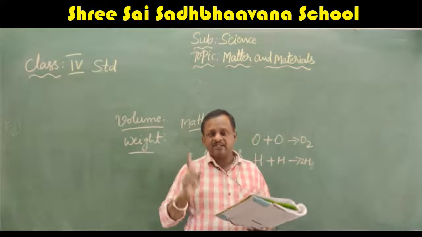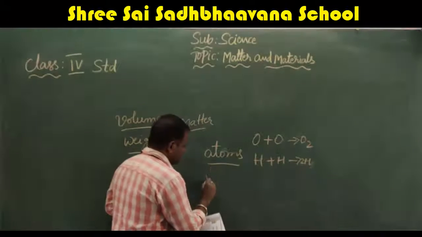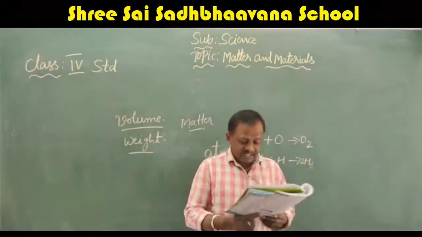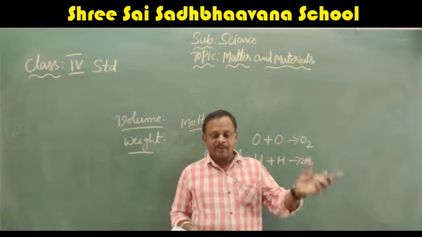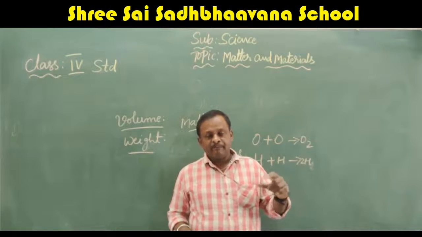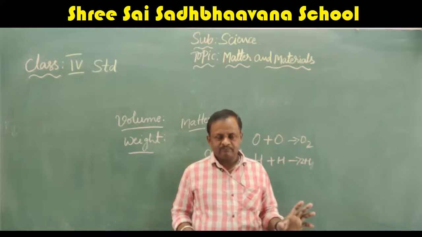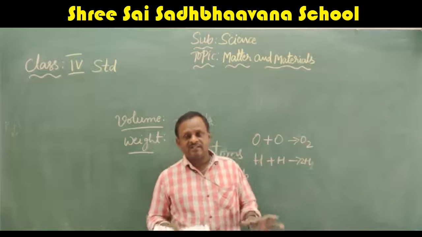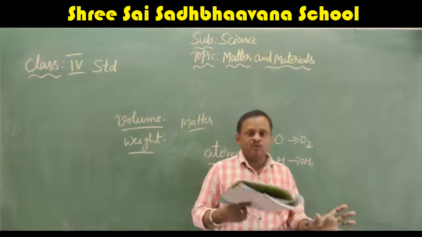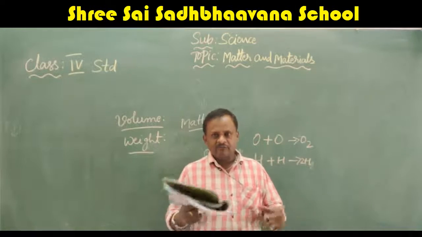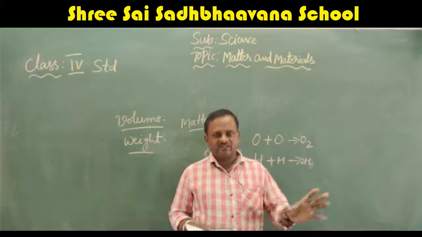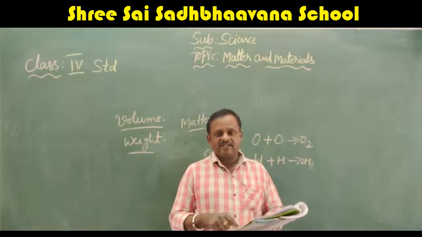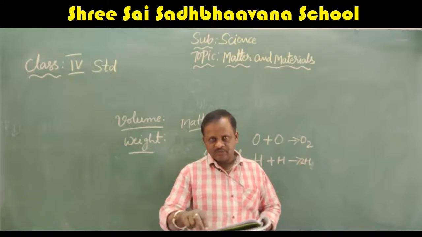So here just learn what is an atom and what is a molecule. Matter is made up of tiny particles known as atoms. Atoms are the small particles by which matter is made up of. For example, oxygen is made up of oxygen atoms. If 2 or more oxygen atoms are formed together and make a molecule of oxygen, that is called a molecule of oxygen. I hope you understand what an atom is and what a molecule is.